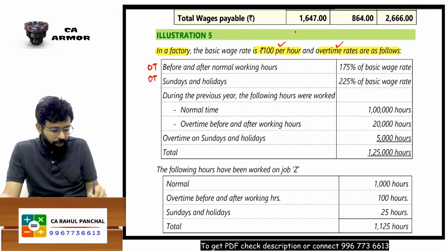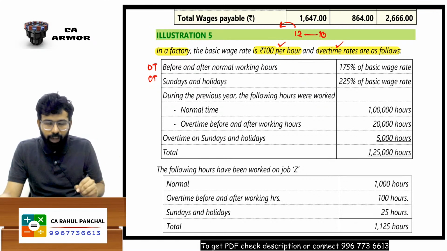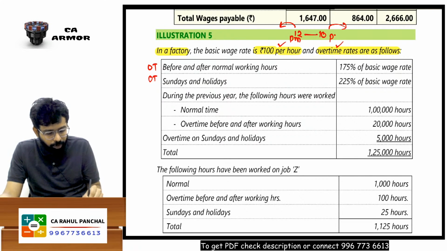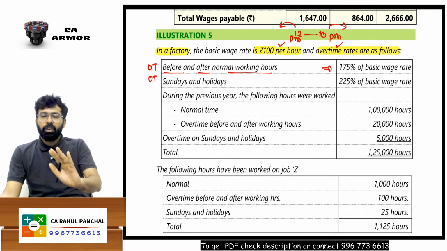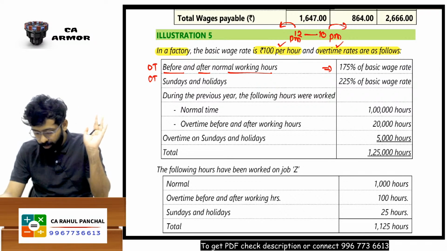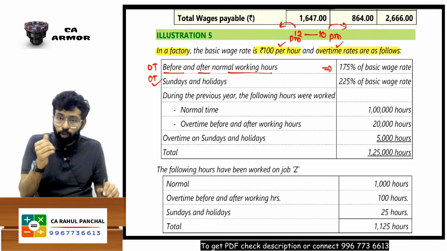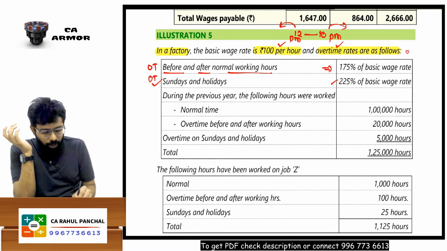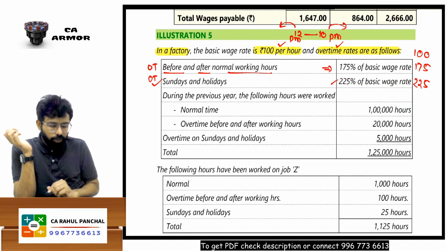The one overtime is like this. My factory opens at 12 a.m., then it shuts at 10 p.m. I told my worker, please come before 12 p.m., sorry, 12 p.m., or work after 10 p.m. That is overtime, before and after normal working hours. If worker is doing that, I will pay him 175%. And if my worker is coming on Sunday especially to the factory to work, I will give him 225%. It means my normal rate is 100. If he works before or after, I will give him 175, and then it is 225%.